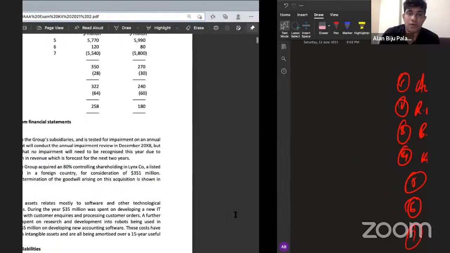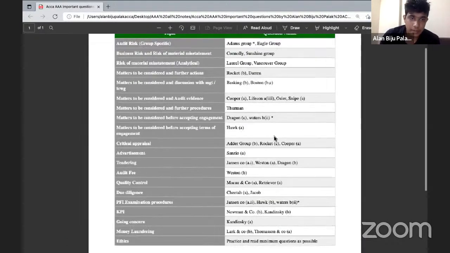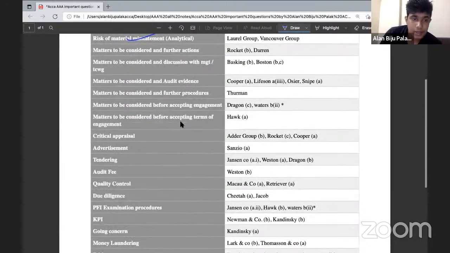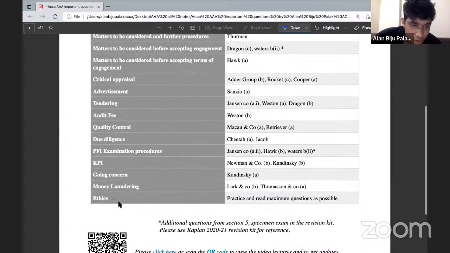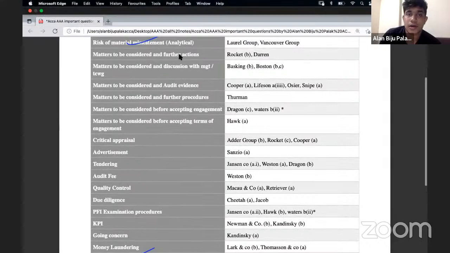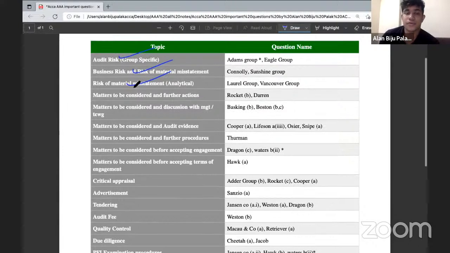So we'll just do one thing. We will now look at the total syllabus, or the total area of questions that will be coming from the paper AAA. As you can see, there are some topics which we have already covered, and some topics that we haven't covered yet. The audit risk part is covered. Risk of material misstatements is done. Risk of material misstatements with analytical procedures is also done. And in part B, the ethics part is also done. These are the other areas about which we need a clear understanding to score marks in the paper AAA. So now let's start with the area of matters to be considered and further action.